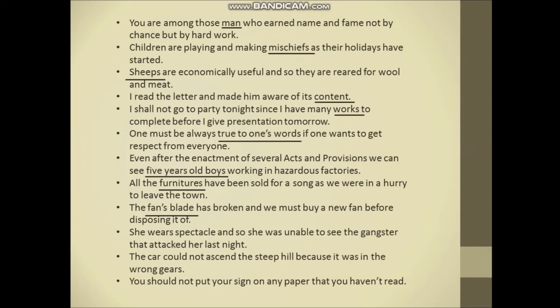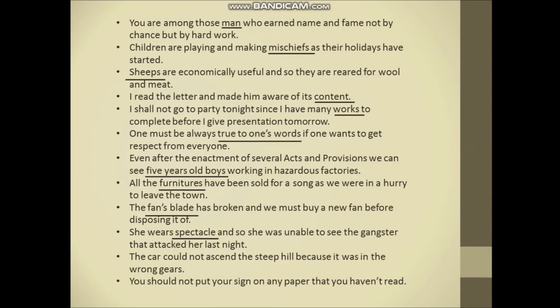Next, she wears spectacle and so she was unable to see the gangster that attacked her last night. So here, some nouns exist in plural forms. So spectacle becomes spectacles. So what is the correct statement? She wears spectacles and so she was unable to see the gangsters that attacked her last night.